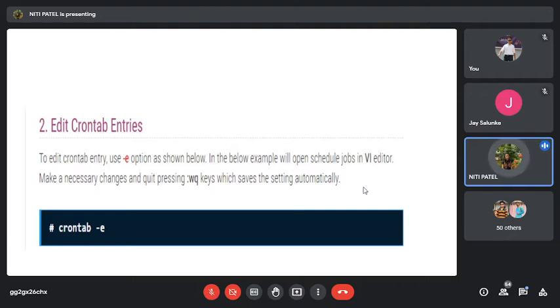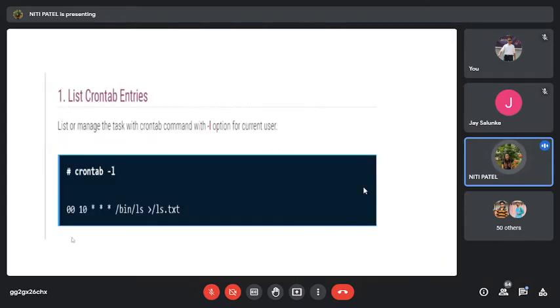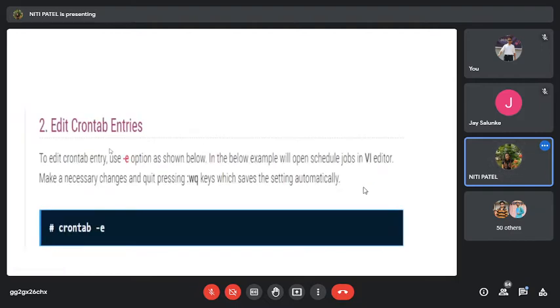So if I have logged in to the system and if I want to make my own file, what will I do? crontab -a and write Niti. So when I do this, it will create my file. And if I want to find the entry of this file, where will I find the entry? I will find my entry by using this -l command. So once you create the file, the entries of those files are there in this -l command. Are you understanding?